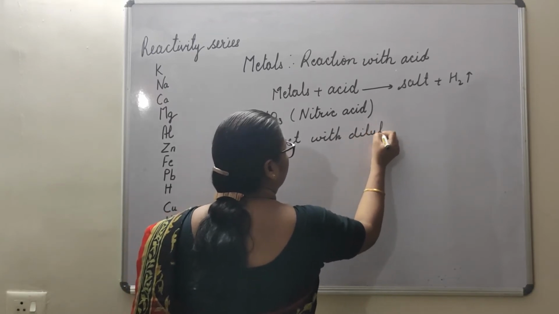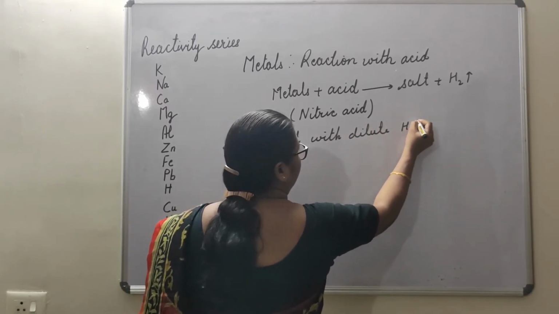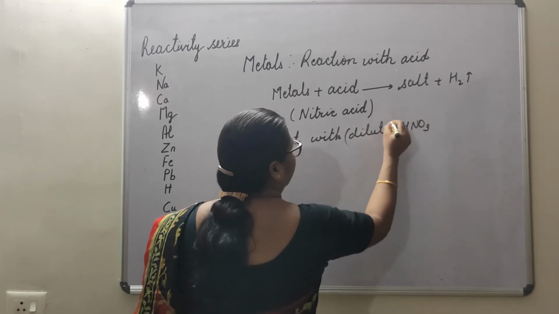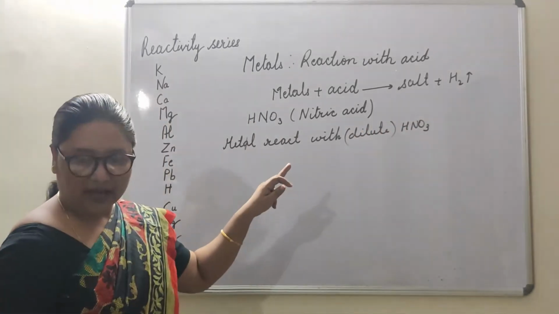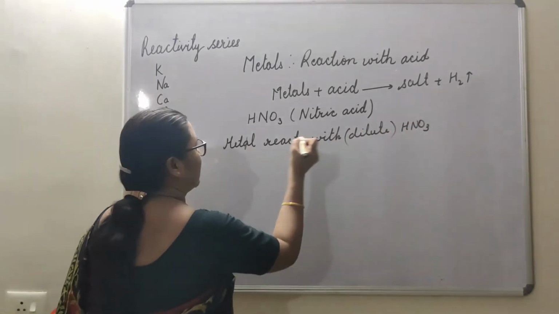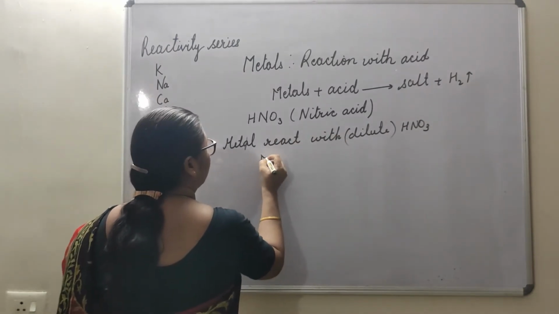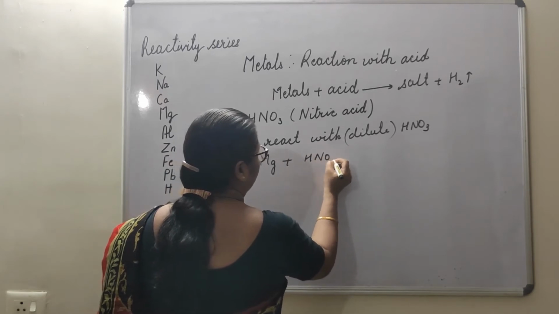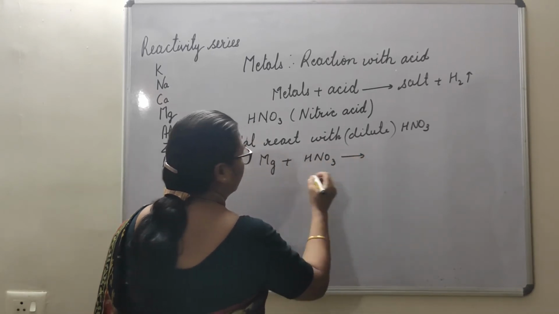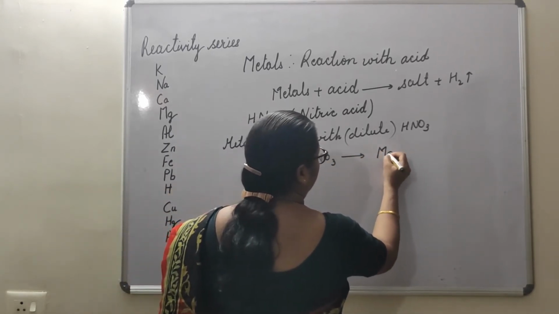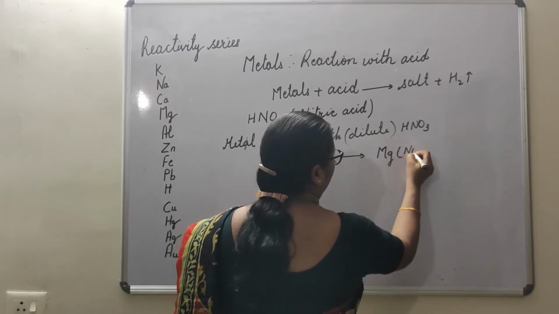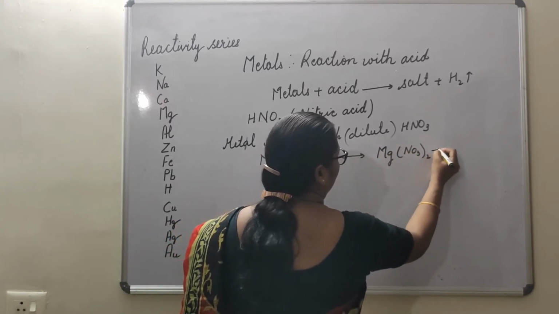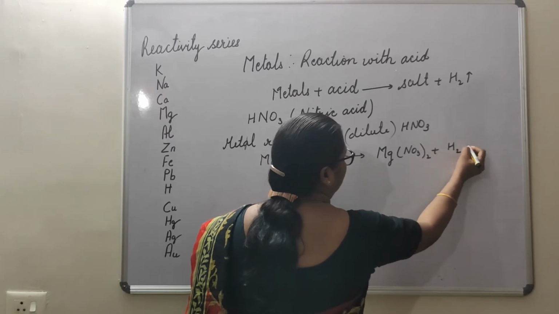First we will see metals when they react with dilute HNO3, that is dilute nitric acid. Suppose Mg plus HNO3 gives us Mg(NO3)2 plus H2 gas.